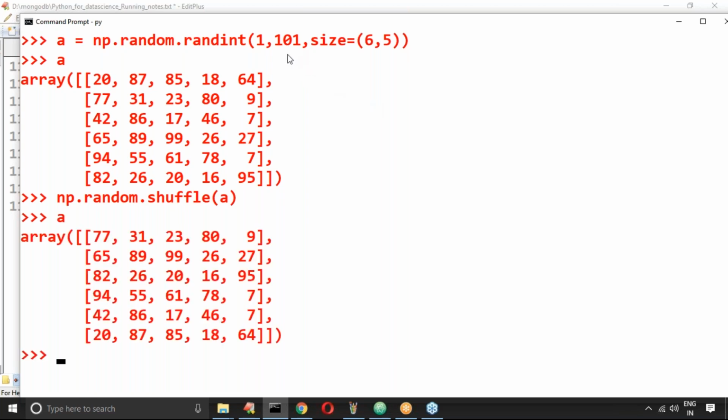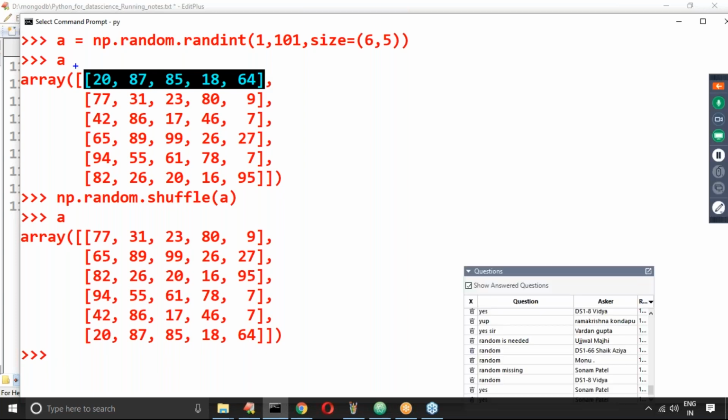Now observe this one: the 0th row, where is it placed in the input? The 0th row became the last row.